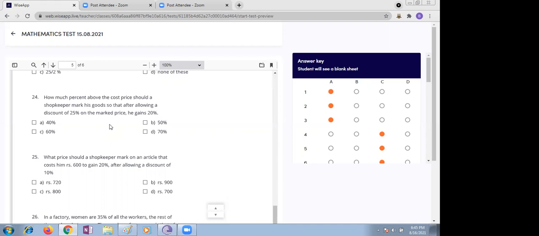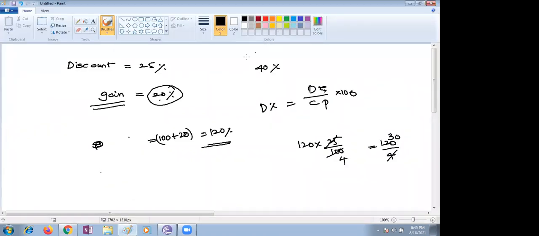What you are writing here, 120%, that's okay. Gain means it's 120. But discount is given as 25%, right? For 25% we are supposed to not take 120; we have to take 100 only. Ma'am, I'm not telling 25 on 120, take 20 only as the discount, and into mark price. We took the mark price as X, so 20 by 100 into X.